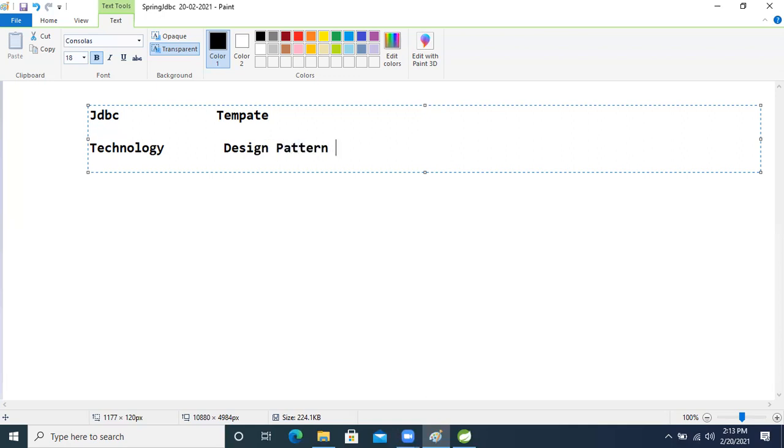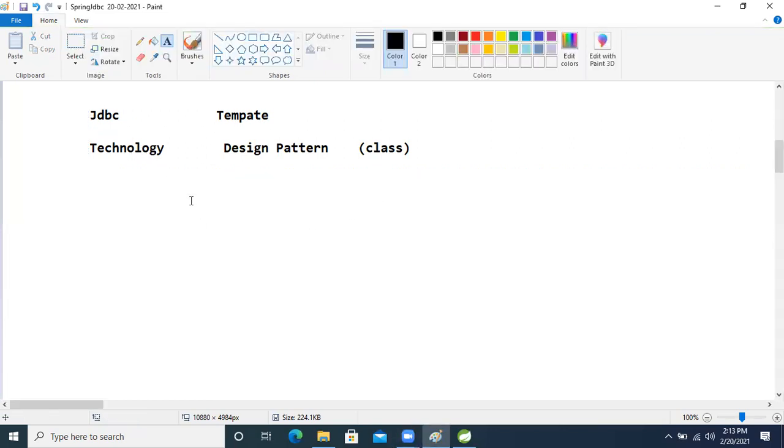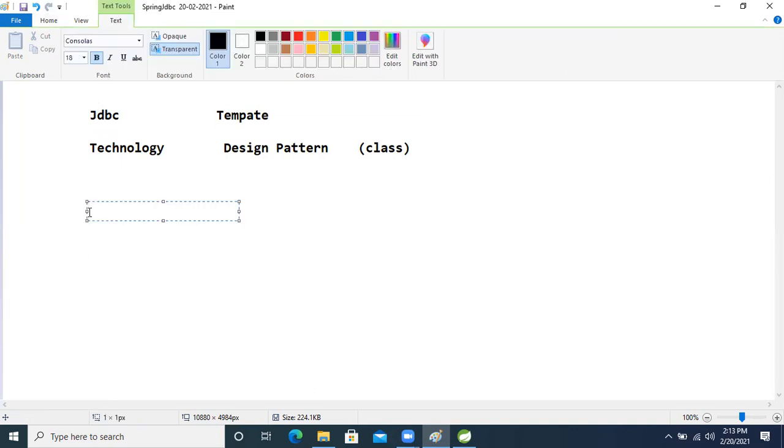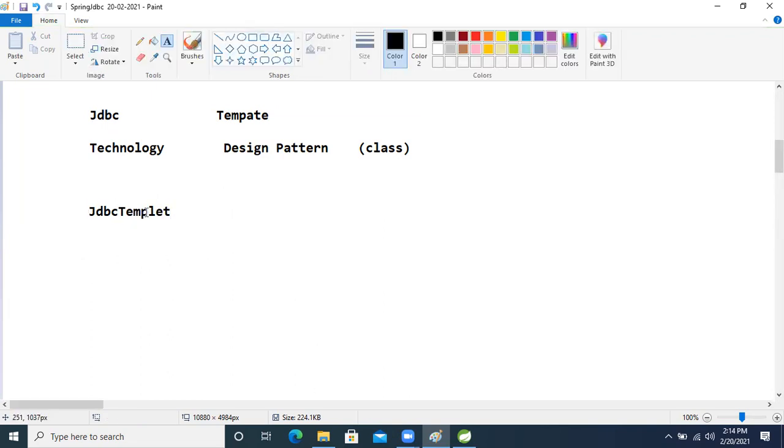Design pattern, right? Together it comes in the Spring classes, right? This one will come in Spring. What is that? Classes. Okay. So what has Spring people given? Spring people have given one name to make both, one JDBC to perform database operation. What is that? JDBC template, right? One class they have given.